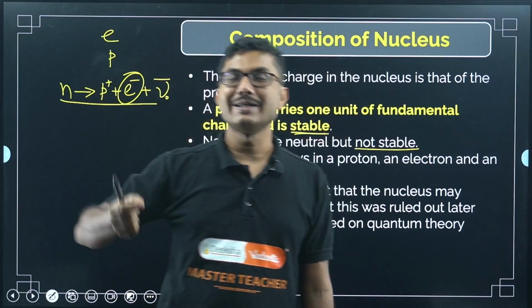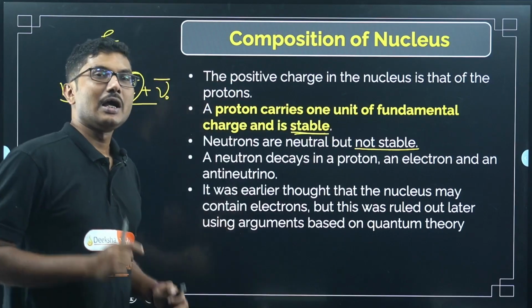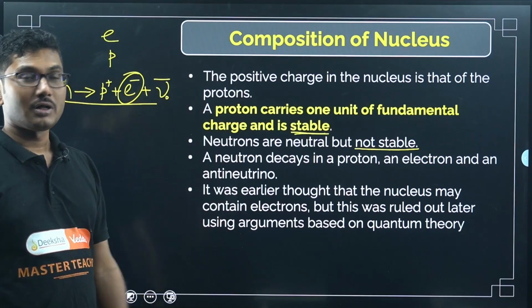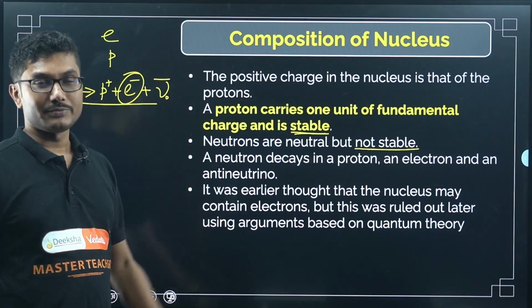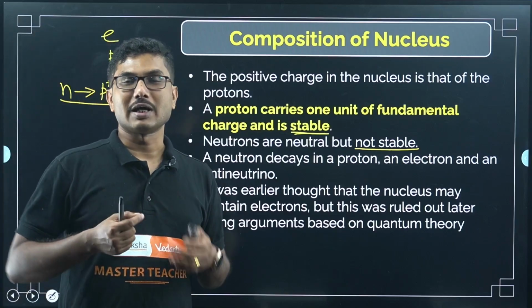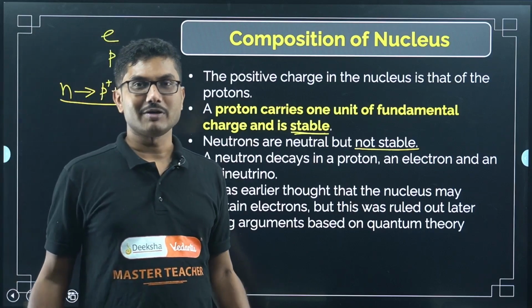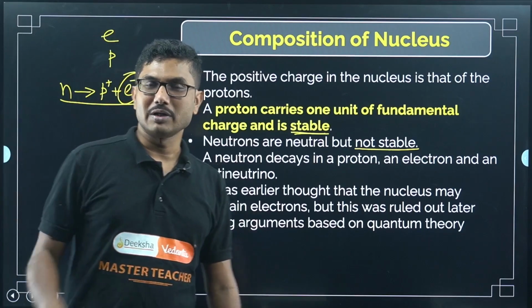Individual independent electrons do not exist inside the nucleus, because of quantum theory reasons. But if a neutron comes out of the nucleus and decays, then you might find some electron, because it is coming from the neutron, not from the nucleus.